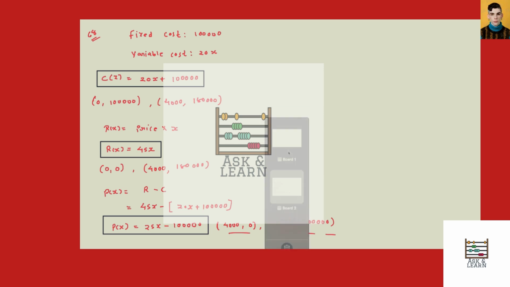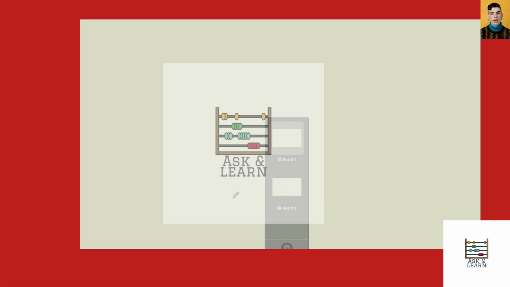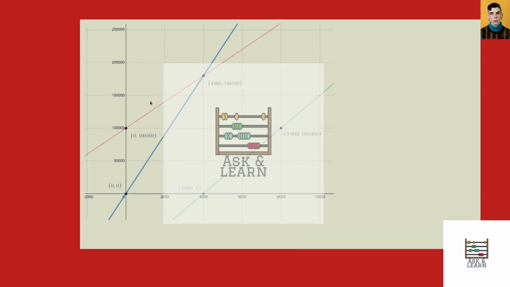Now let's draw all these 3 graphs. Okay, so this red line indicates our cost function, this blue line indicates our revenue function, and this green line indicates our profit function, right? Now write the profit function over here.